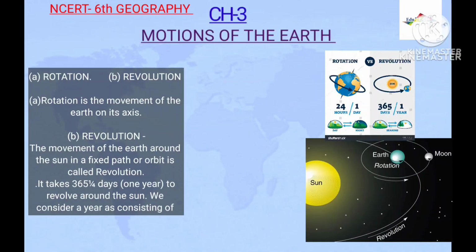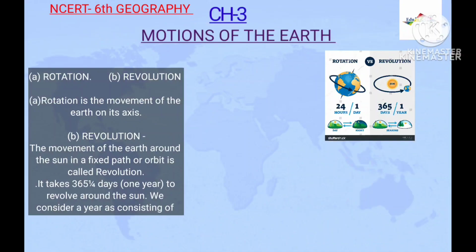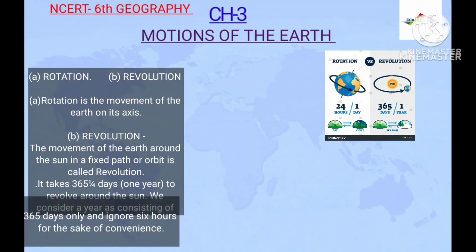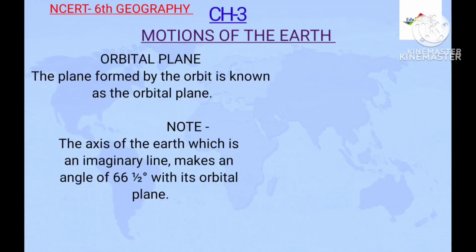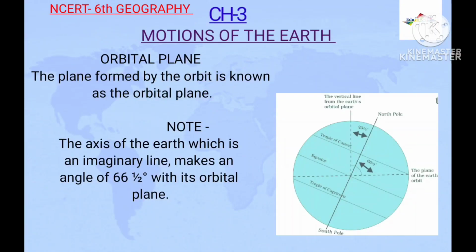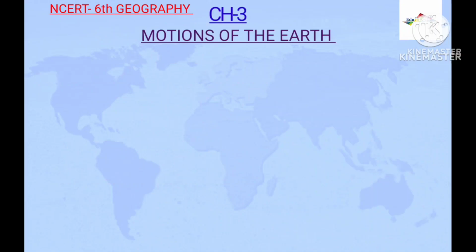A revolution takes 365 1/4 days, or 1 year, to revolve around the Sun. We consider a year as consisting of 365 days only and ignore the 6 hours for the sake of convenience. What is the orbital plane? The plane formed by the orbit is known as the orbital plane. The axis of the Earth, which is an imaginary line, makes an angle of 66.5 degrees with its orbital plane.